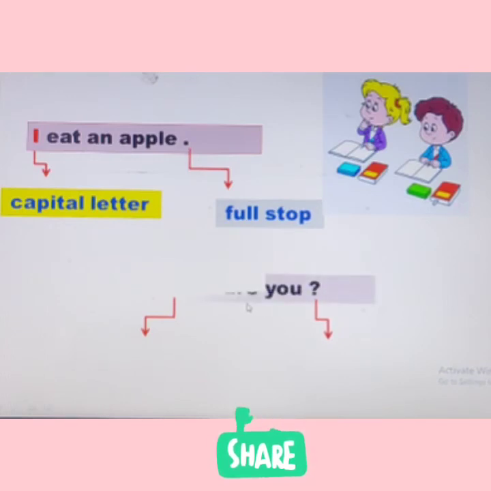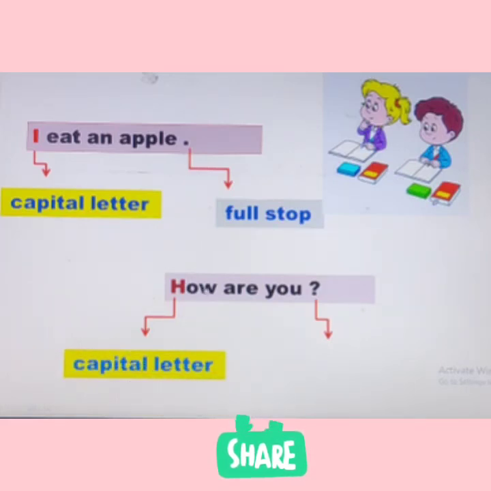Now let's see the next one. Yes, this is what? A question. How are you? That means somebody is asking you, how are you? So the first letter must be capital, that I have already said. Always begin the sentence with a capital letter, that you have done. You can see here a capital letter at the first. But at the end, it is not a full stop. What is it? It is a question mark, because this sentence is a question asking something. That's why we have put the question mark. See the difference. This is an answer statement and this is a question, asking something. So we have to put the question mark. Okay, children, these are the two symbols. This is the symbol of full stop and this one is the symbol of question mark.